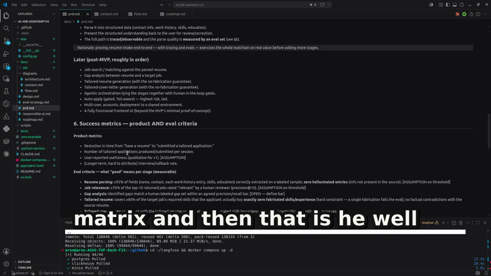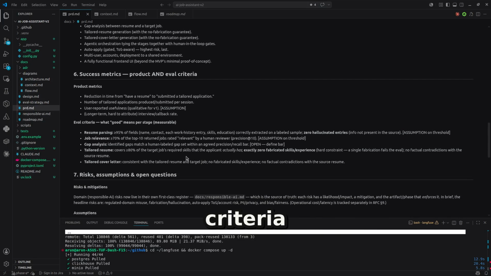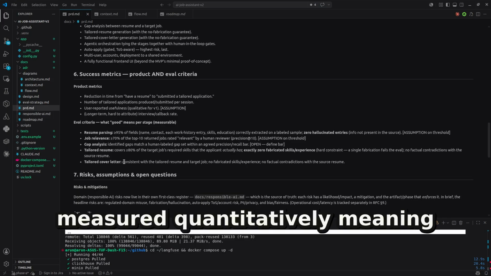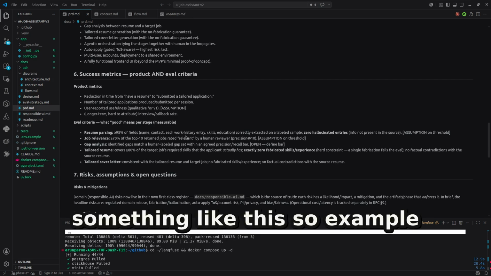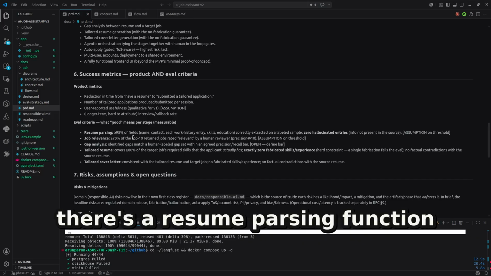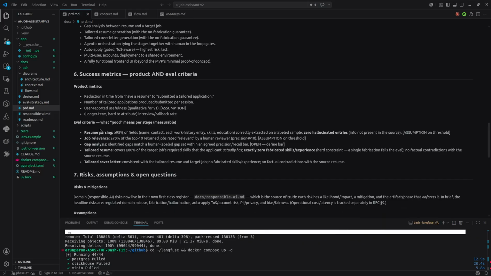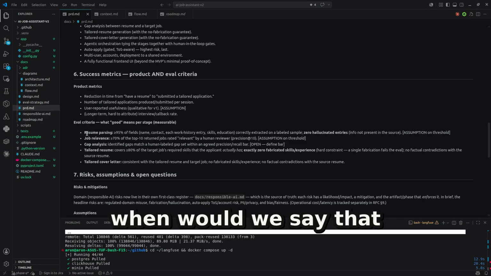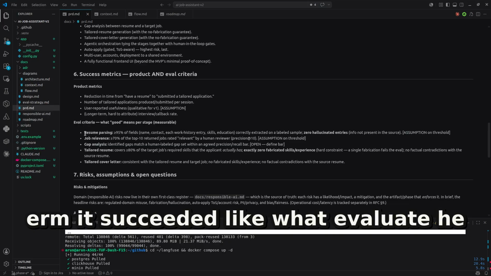So the product metrics, and then there is eval criteria measured quantitatively, meaning something like this. For example, if there's a resume parsing function, when would we say that it succeeded? Like, what eval criteria do we have?